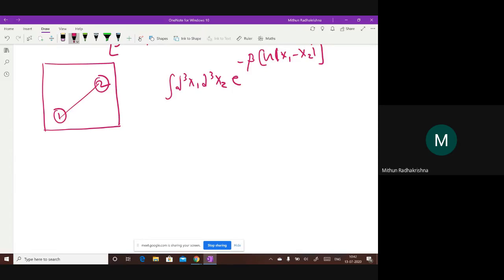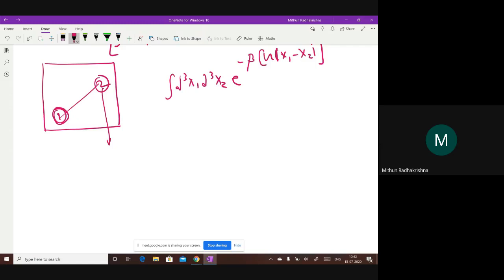If I keep one fixed, what are the possible values 2 can take? It can take many values, because it can rotate. 2 can explore the entire box, right? 2 can be anywhere.